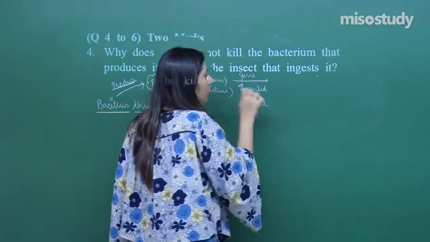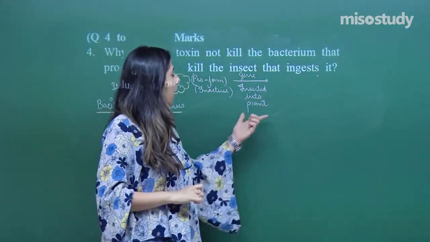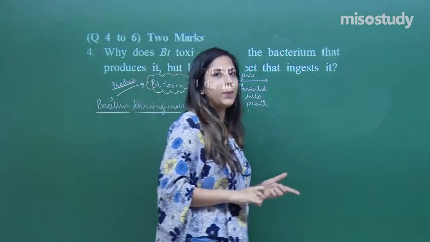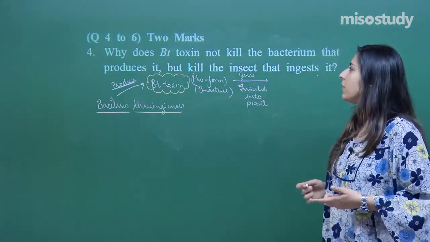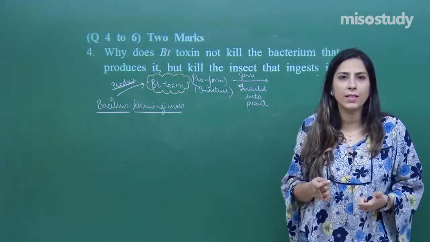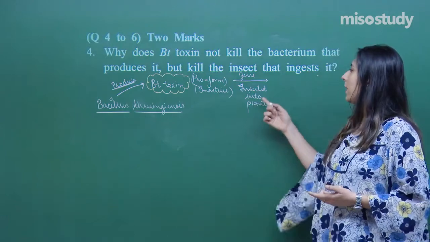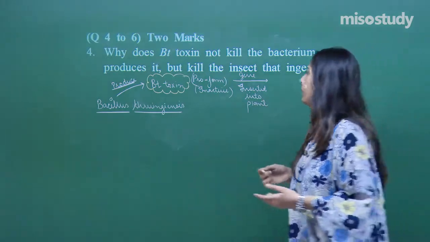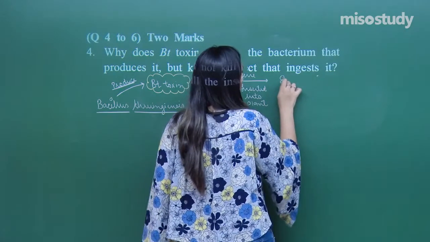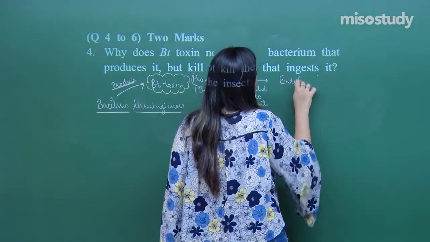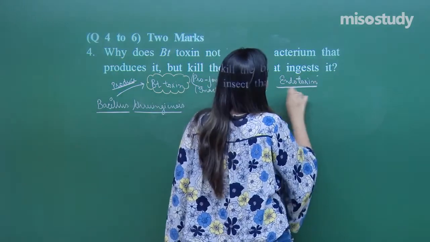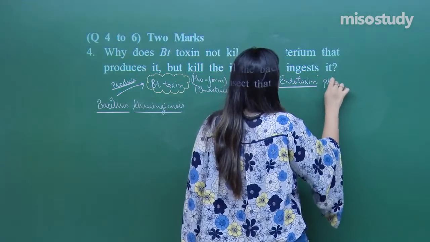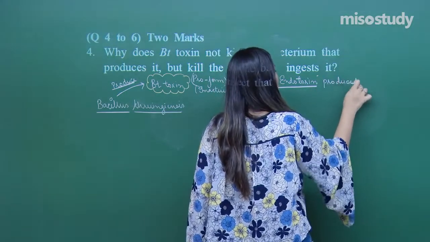With the help of recombinant DNA technology, the plant which is obtained is called a Bt plant. That Bt plant can be Bt cotton, Bt brinjal, etc. So, when the gene is inserted into the plant, what will happen? The endotoxin which is secreted by Bacillus thuringiensis is now produced in the plant.